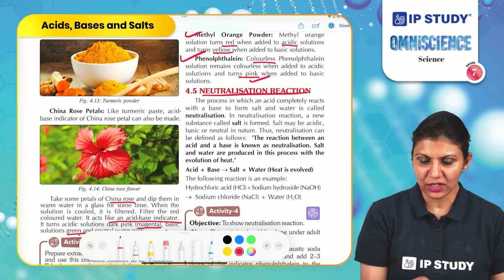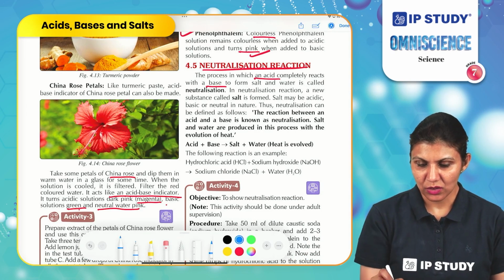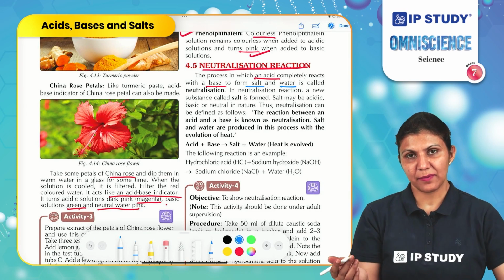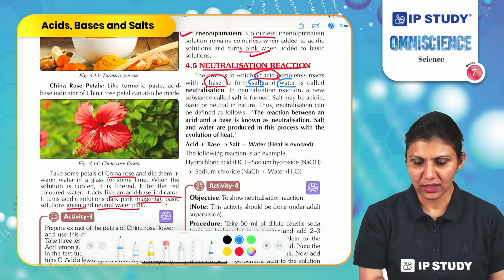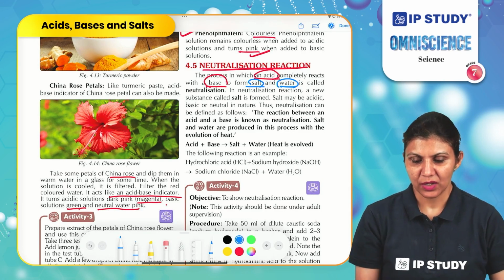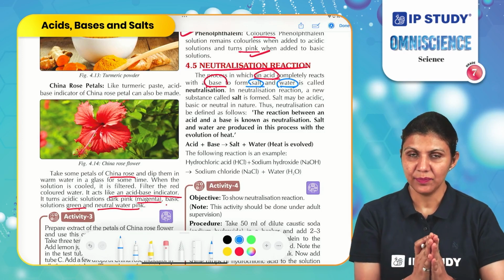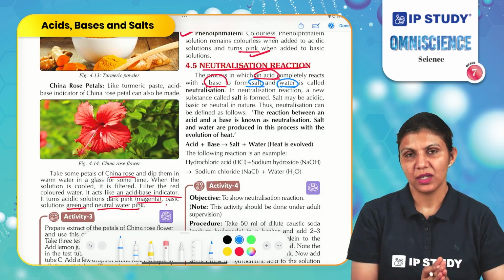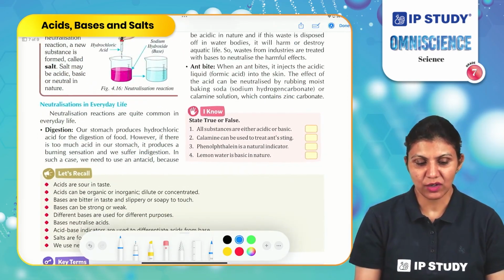So, a neutralization reaction is the reaction where an acid completely reacts with a base to form salt and water. It's a chemical reaction. In this reaction, we can say acid and base are reagents and salt and water are products of the reaction. This process of completely neutralizing the effect of an acid by a base is called a neutralization reaction. This reaction is very helpful to form different types of salt. Neutralization reaction is very helpful in daily life.